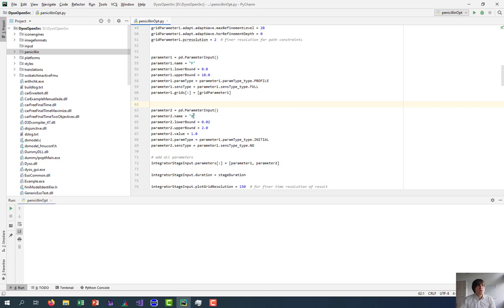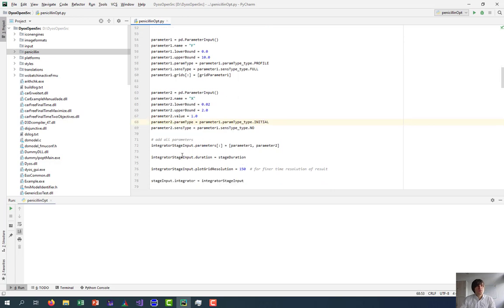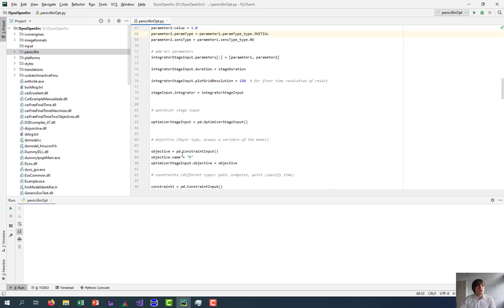The state x here, for example, could be set to 1, with an initial. This initial can also be optimized if you wish, or you can leave it as a parameter with sense no. We now have to add all the parameters we define to our stage. All in all, we have now defined the relevant parts for the integration.